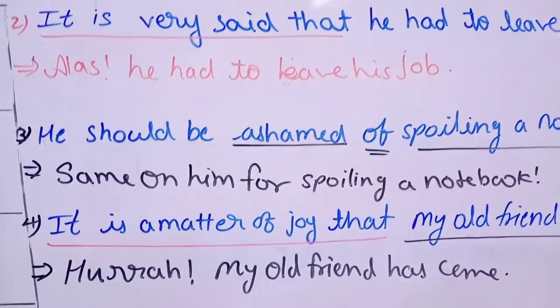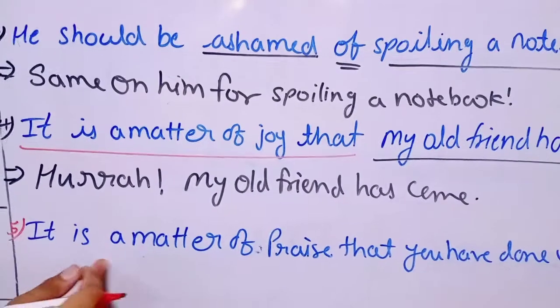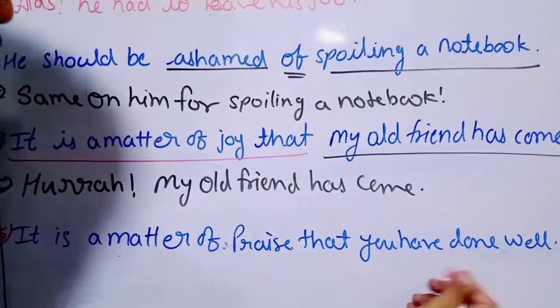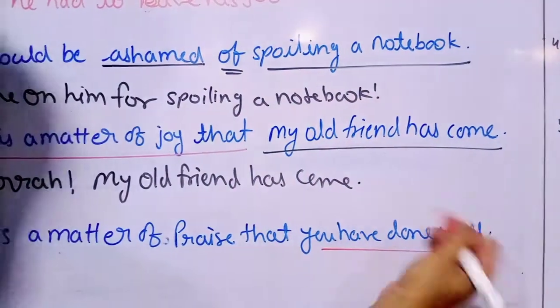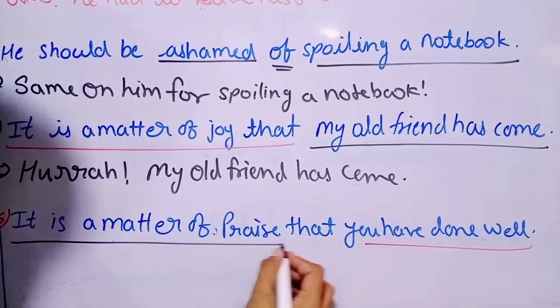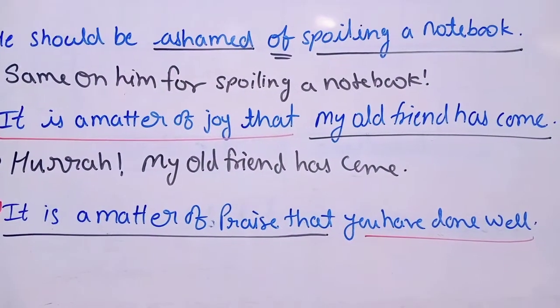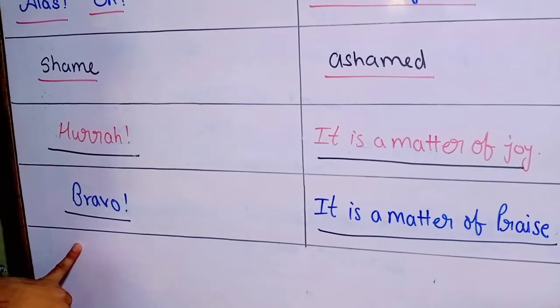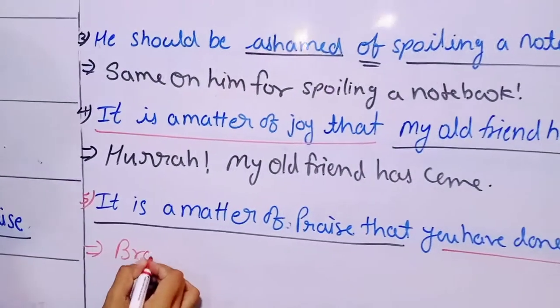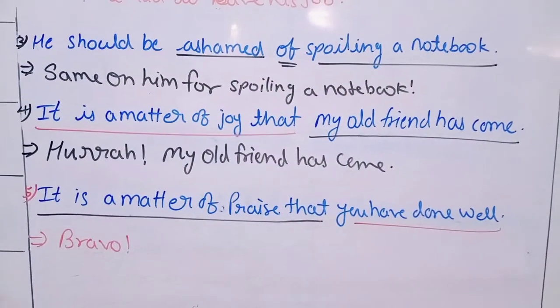And the fifth one: "It is a matter of praise that you have done well." The rest of the sentence we are going to write, but at the place of "It is a matter of praise that", we have to write an exclamation word, that is "Bravo". So we can write "Bravo!" and an exclamation mark.